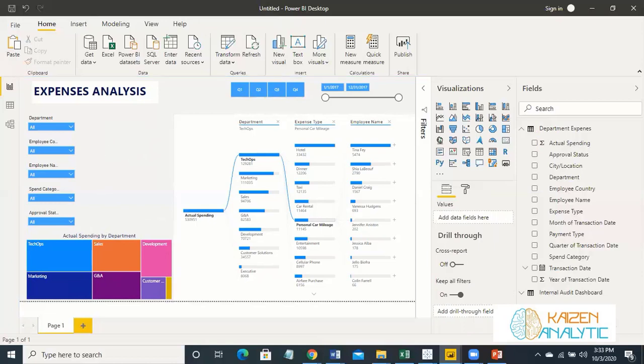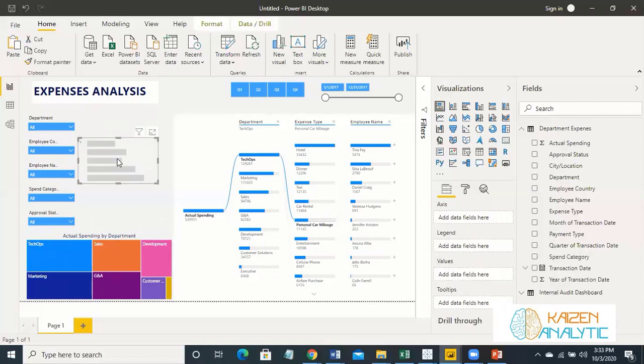For instance, we can place a stack bar chart, which is this one, stack bar chart. And let's throw some numbers over here.